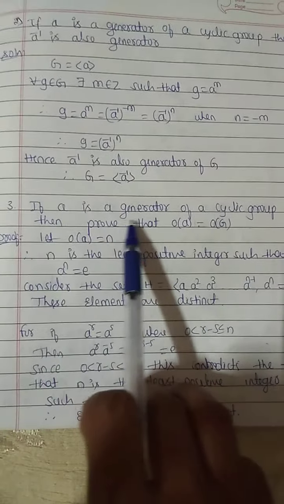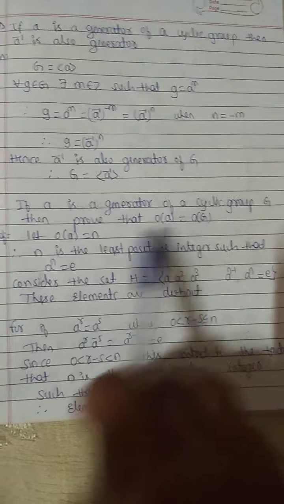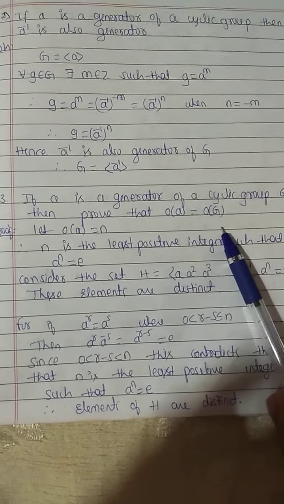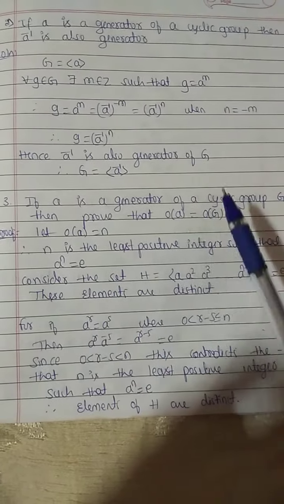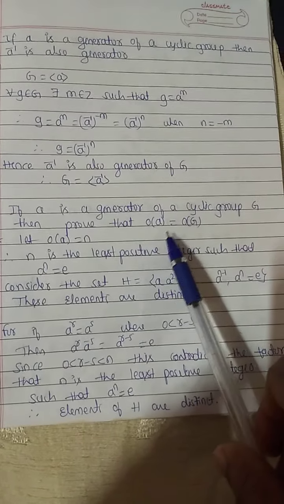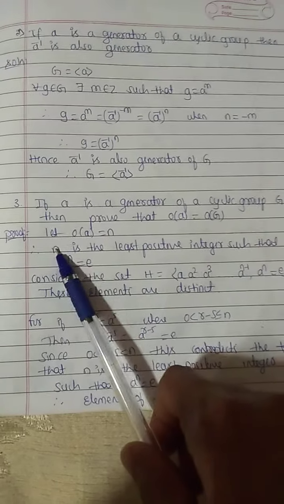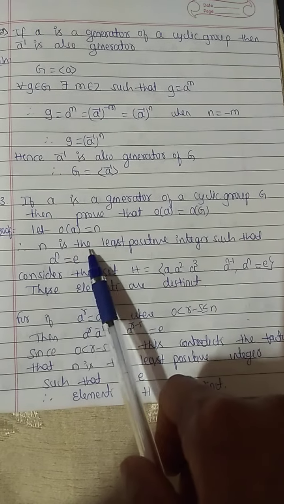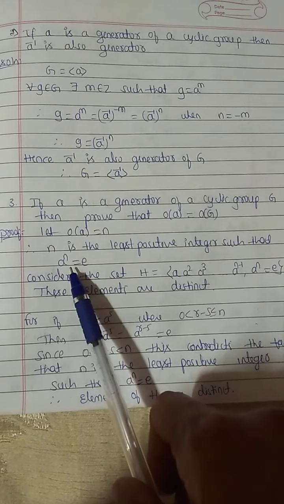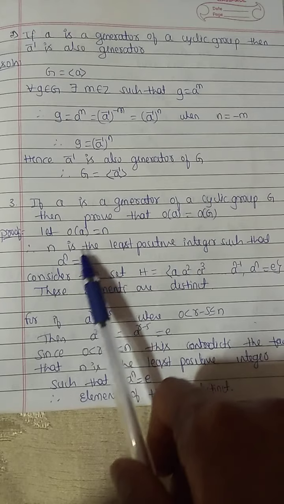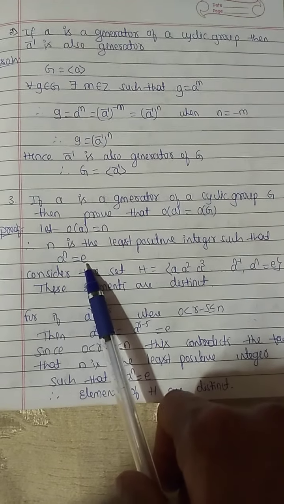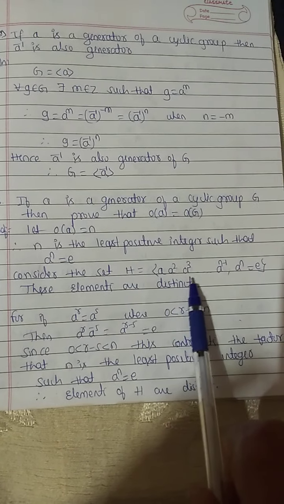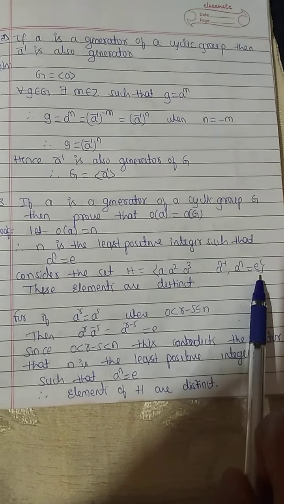Example: if a is a generator of a cyclic group G, then prove that the order of a equals the order of G. If a is a generator of G, then the order of a and the order of G are the same. Now let the order of the element a equal n. Here n is the least positive integer such that, by the definition of order of an element, we can write a power n equals e. Consider the set H equals {a, a square, and so on, a power n equals e}.